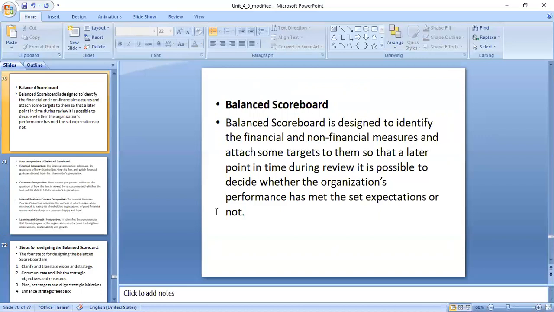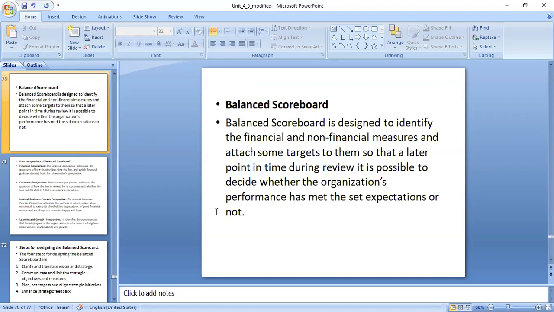So why is it required here? It aligns the business activities to the organization's vision and strategies, improves internal and external communication, and monitors the organization's performance against the strategic goals. So see here, it is designed to identify the financial and non-financial measures and attach some targets to them, whatever they have decided.